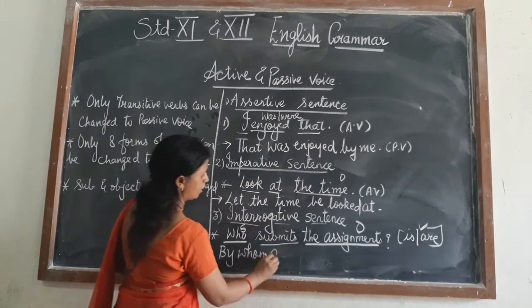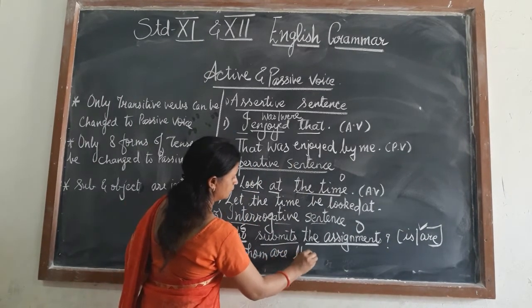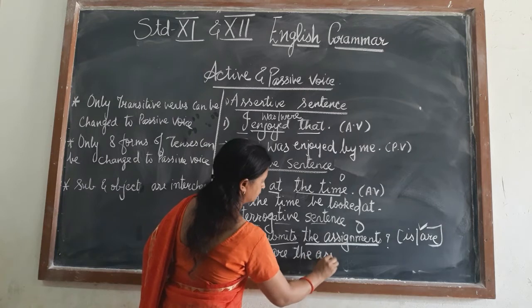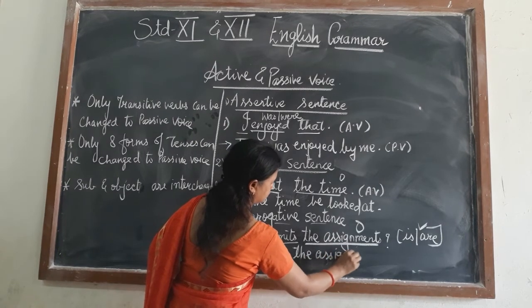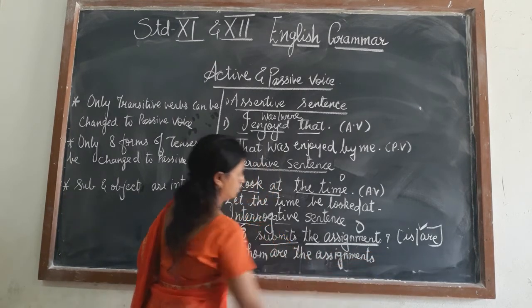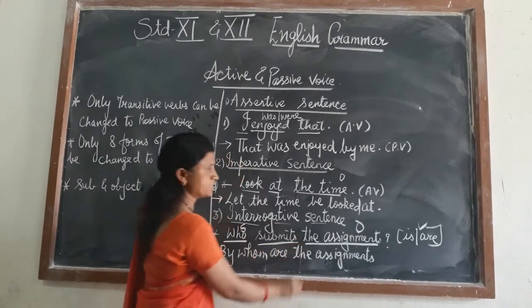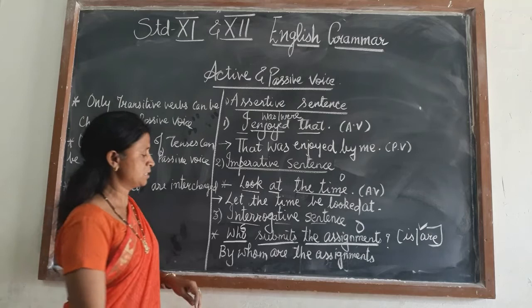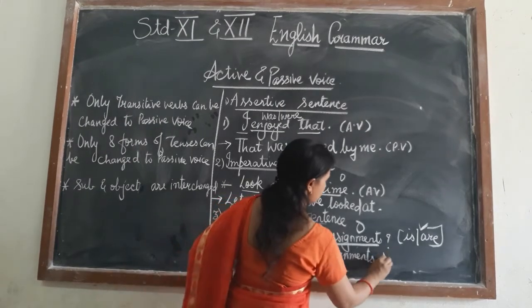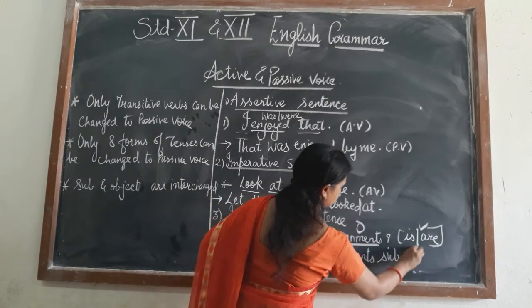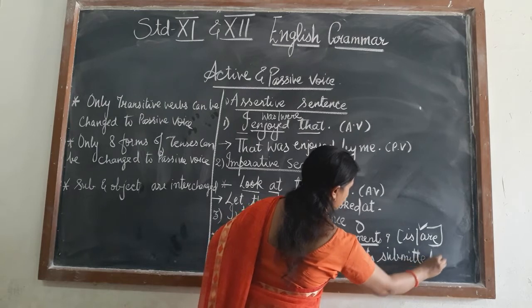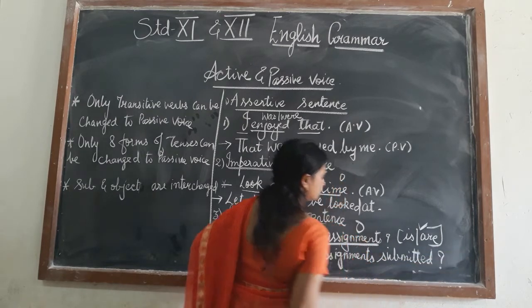By whom are the assignments. Now for this verb, submit, you have to write the past participle, that is submitted, and then put the question mark.